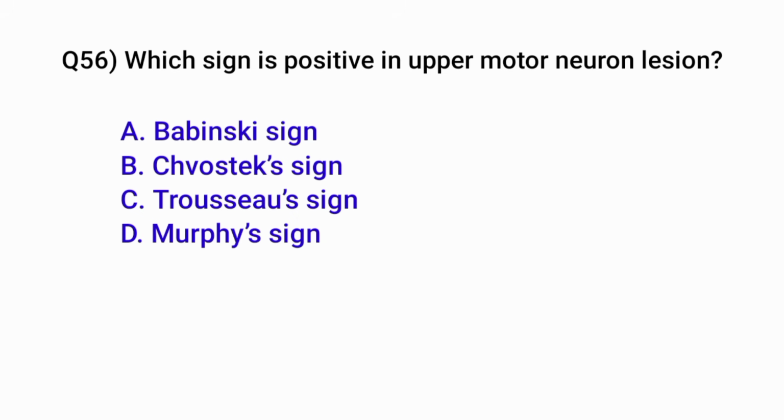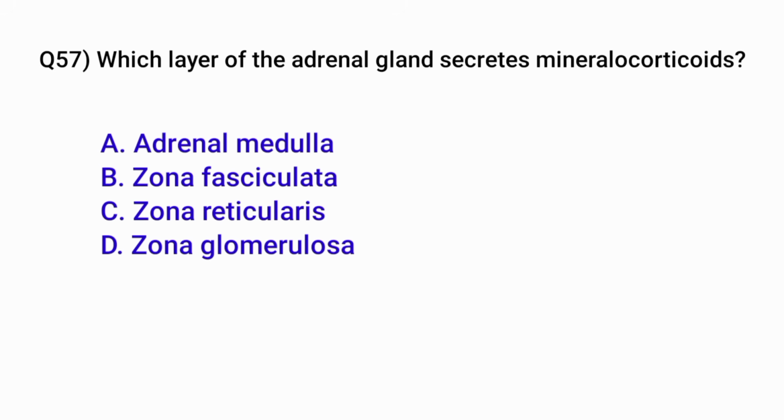Question number 56. Which sign is positive in upper motor neuron lesion? Correct option is A. Babinski sign. Question number 57. Which layer of the adrenal gland secretes mineralocorticosteroids? Correct option is the zona glomerulosa.